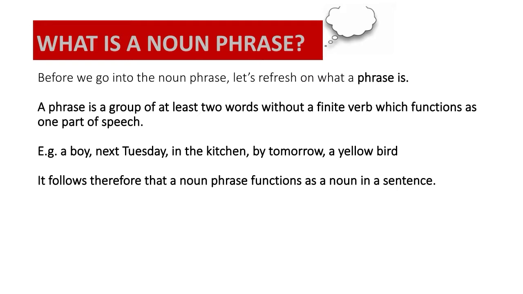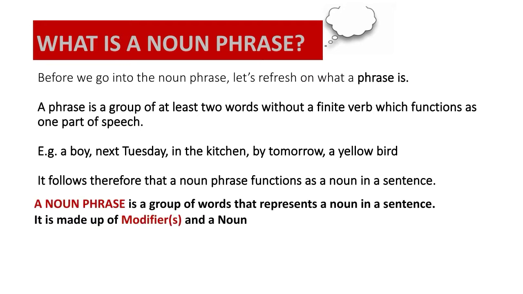By tomorrow, a yellow bird. Notice that in all of these examples, there is no finite verb. It follows, therefore, that a noun phrase functions as a noun in a sentence. Because it is a noun phrase, its function is to replace a noun in a sentence.